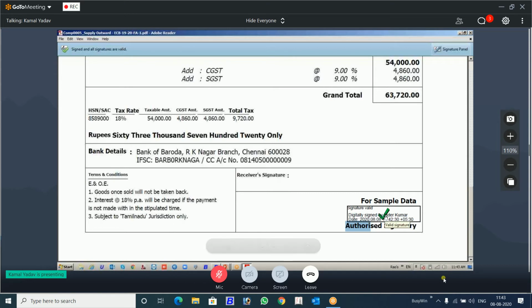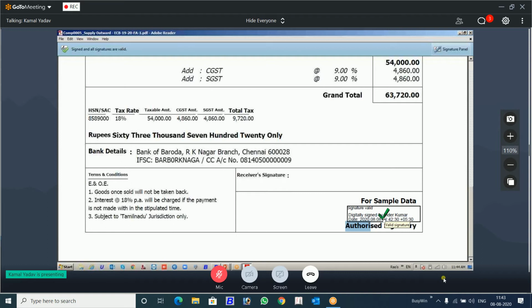Green tick means it is verified through the internet. When I was exporting this PDF, initially it was in the form of a question mark. Digital sign was there, but it was in the form of a question mark. If your computer has internet at that time, that PDF will connect to the server, not our server, the authority server, from where the digital sign is issued. Then it will be verified whether it's original or not. If it's verified, within a second you will see this green tick.